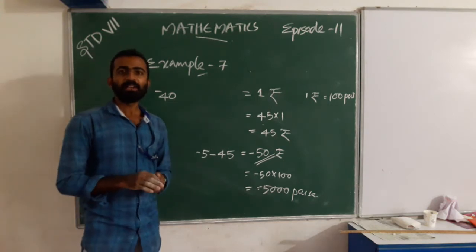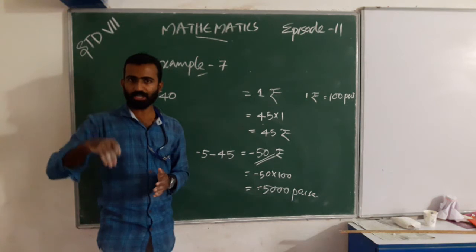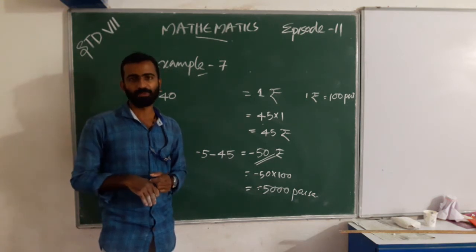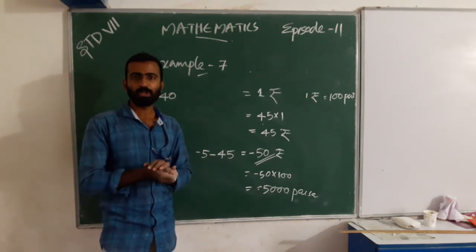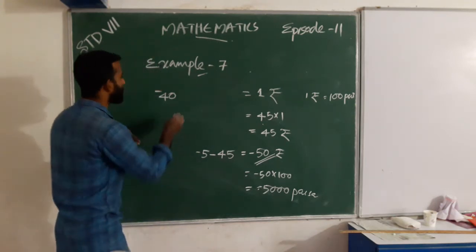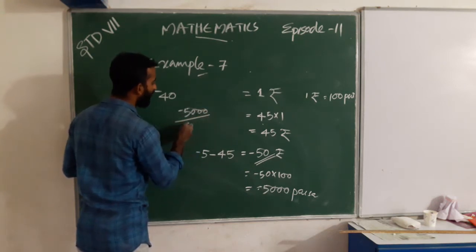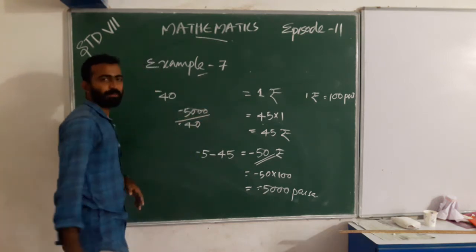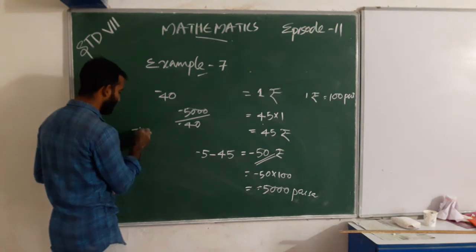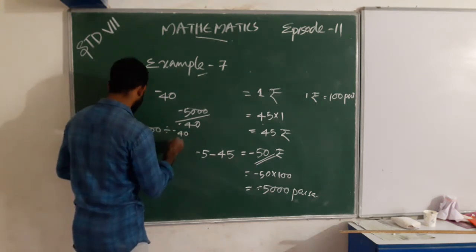When we go up it is positive, when we go down it is negative. We already discussed this in this chapter. That is -5000 divided by -40.